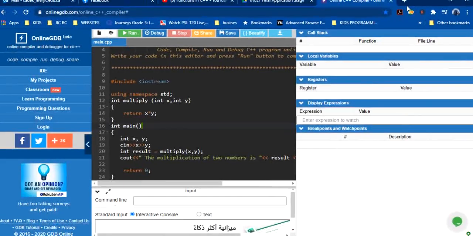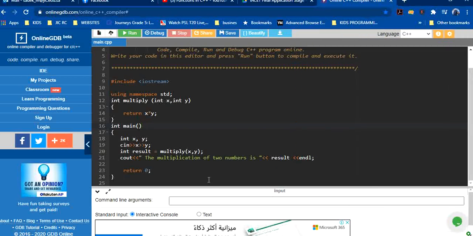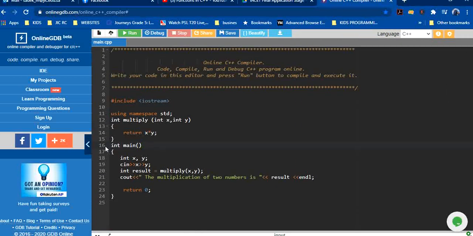So, today what we are going to do is discuss functions, which are very important in C++. You have the basic idea about functions. If you remember, you have studied subroutines in assembly. What is a subroutine in assembly?